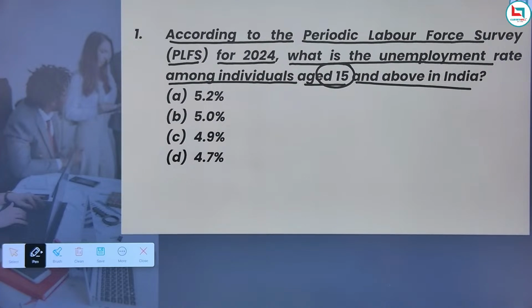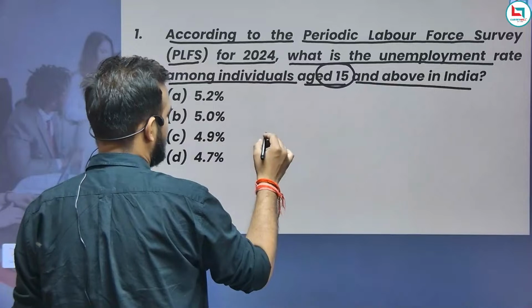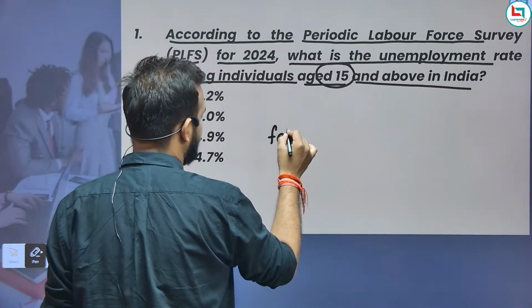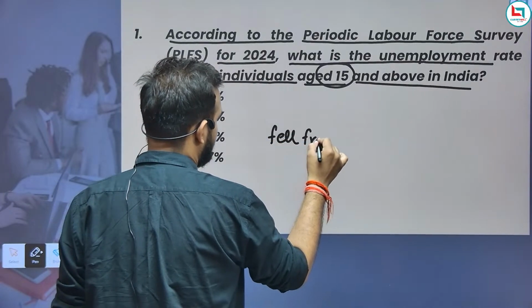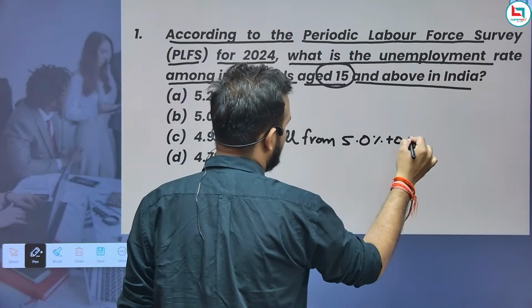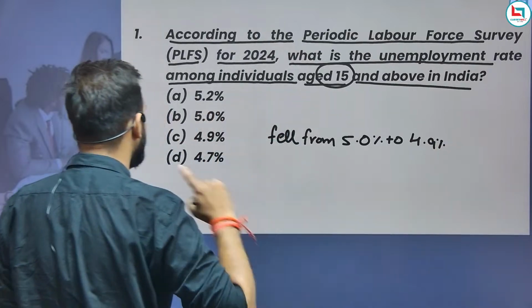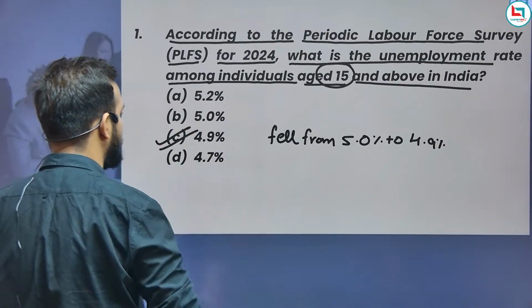Just look into this and answer the question. Now guys, remember the unemployment rate fell from 5.0% to 4.9%. Okay, so this is the scenario.